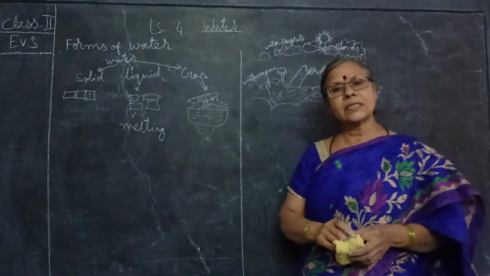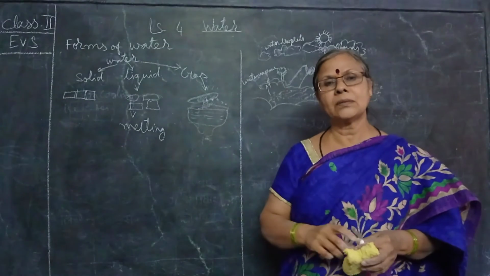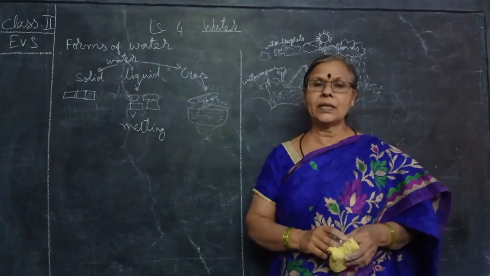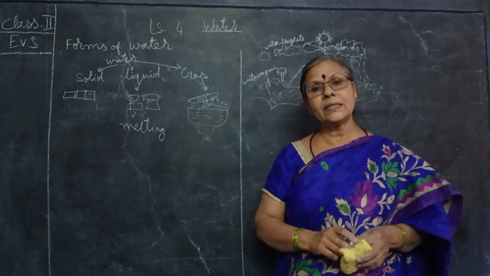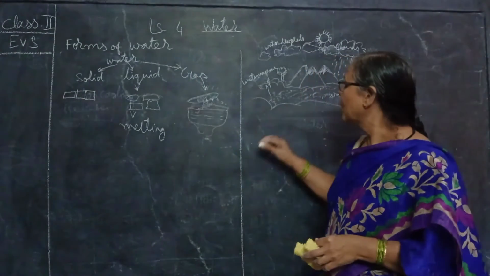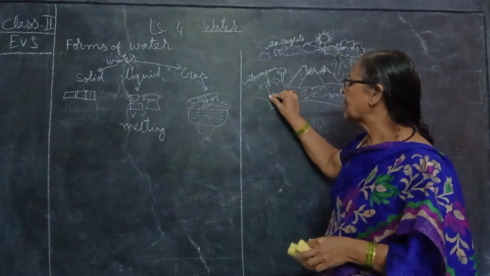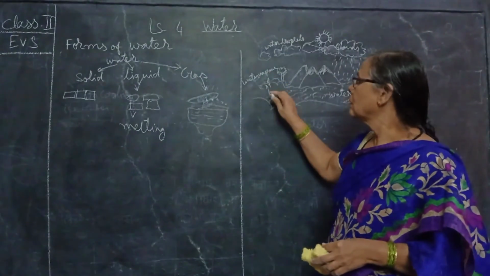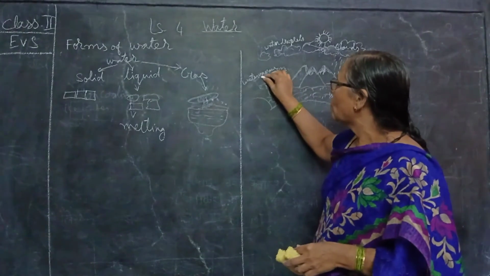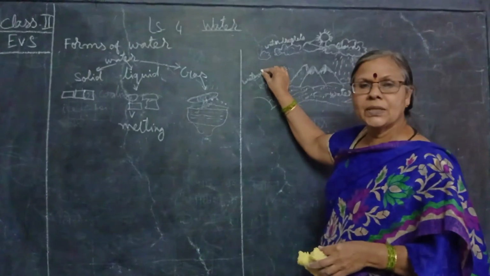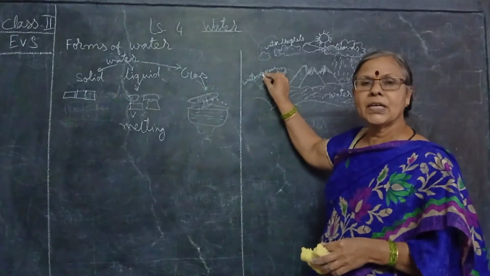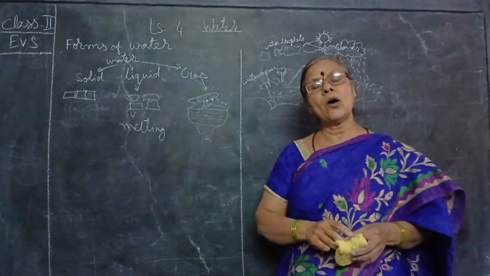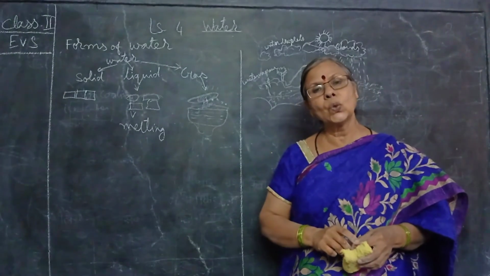You can say this is the beginning of the summer time, and because of the heat of the sun, all the rivers and ponds and lakes will get dry. Why? Because the water gets heated up and it changes into water vapor. And water vapor, when it goes, it gets mixed up with the air, and the air becomes warm, and this will rise up because warm air is lighter than cool air.